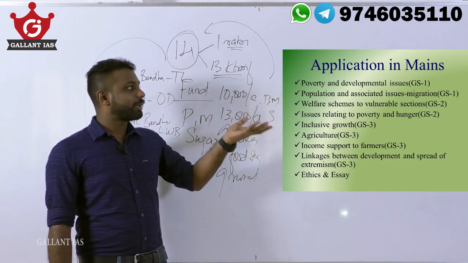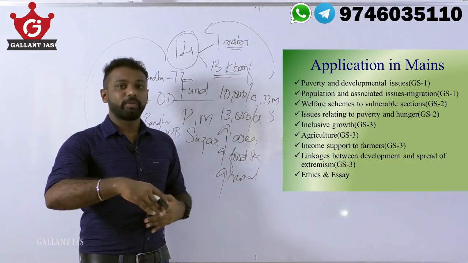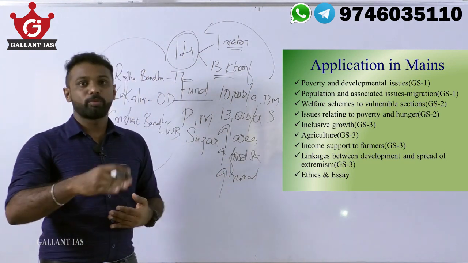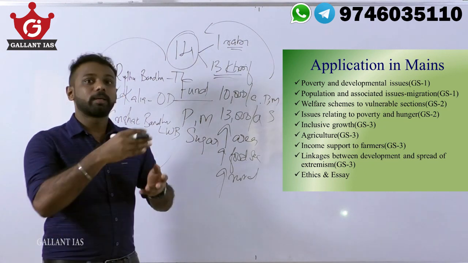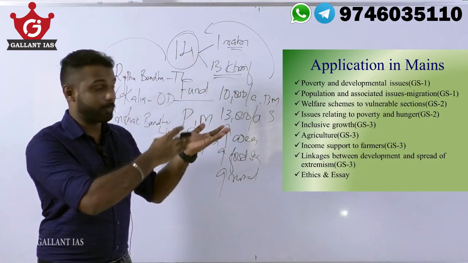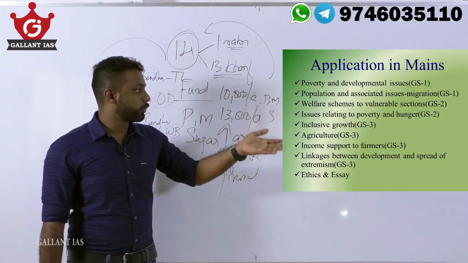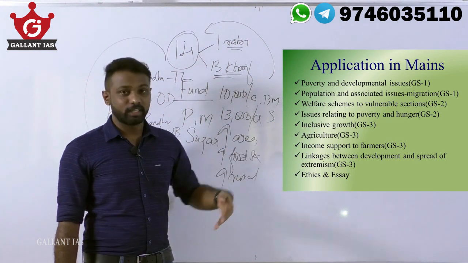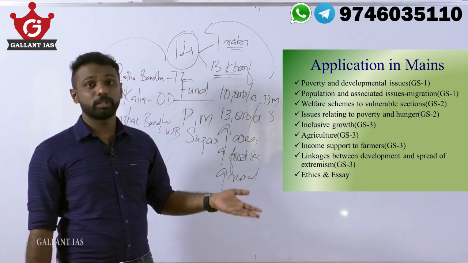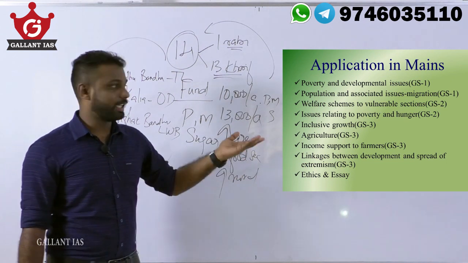So we can say that by implementing this scheme in an effective manner, the livelihood of the rural poor, or rural farmers, could be enhanced, so that it could prevent them from migrating towards urban areas. Likewise, we can quote this scheme in welfare schemes to vulnerable sections in GS2, or issues relating to poverty and hunger in GS2, inclusive growth in GS3, agriculture as a direct topic in GS3, income support to farmers again.